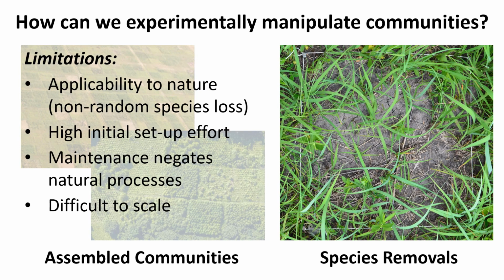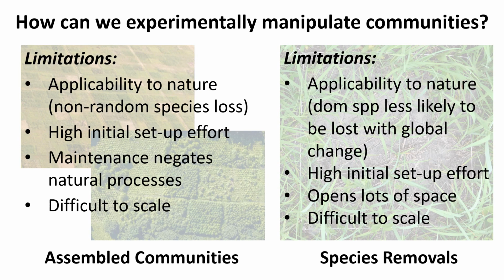So of course, there's limitations to species removals as well. Thinking again about the applicability to nature, we know that dominant species are less likely to be lost with global change, although with many types of land use change, they could potentially be lost going forward. They also have a really high initial setup effort, and doing these manipulations opens up a lot of space. And so it's changing environmental conditions along with changing the species assemblage in our plots. And again, they're very difficult to scale up. So we can do this at small spatial scales, but removing these dominant species or any species across large spatial scales can be really difficult to set up and maintain.